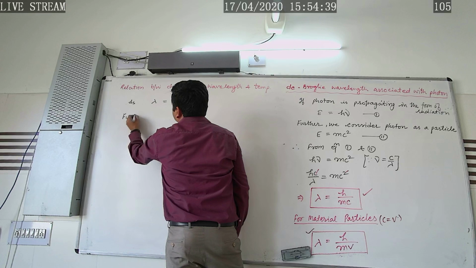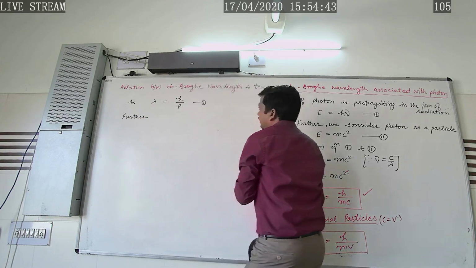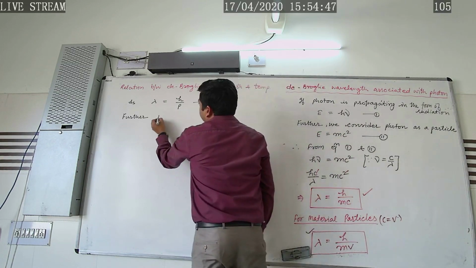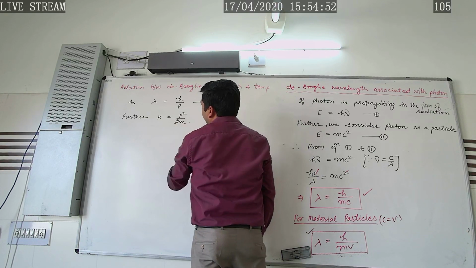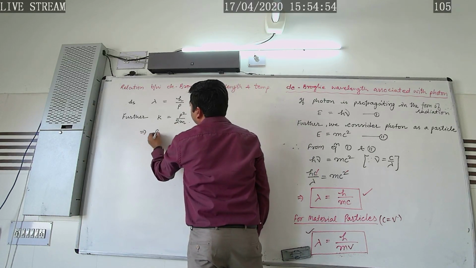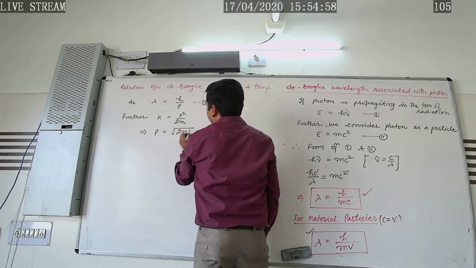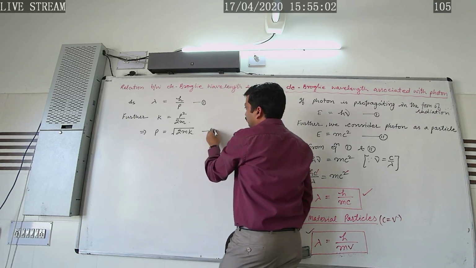Further, as we know, the relation between kinetic energy and momentum: kinetic energy is given by p²/2m, which implies p = √(2mK). Let this be equation 2.